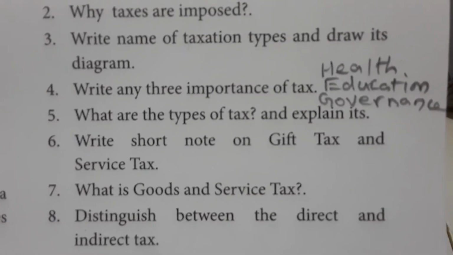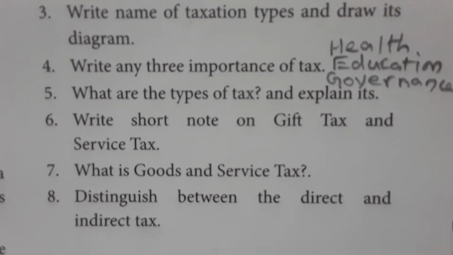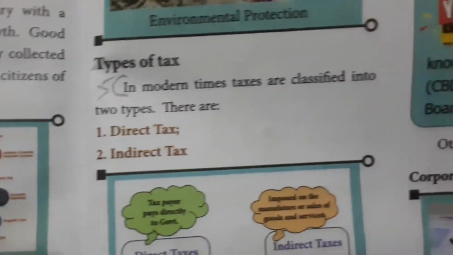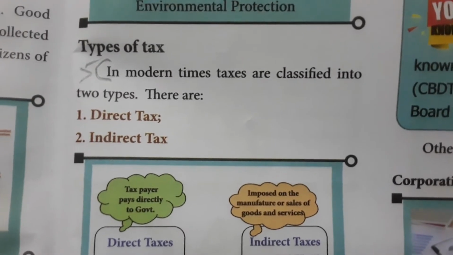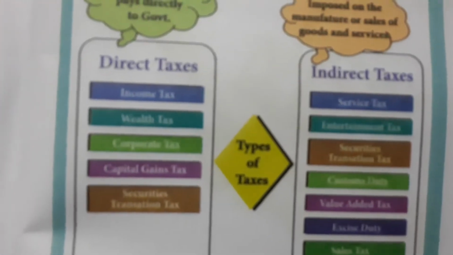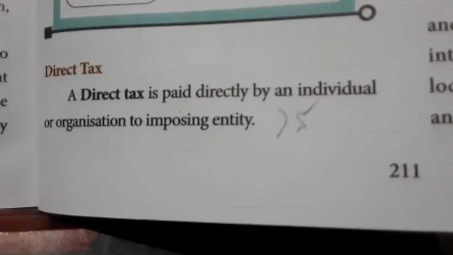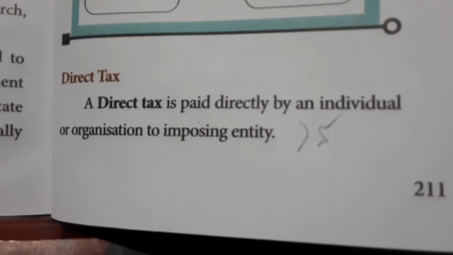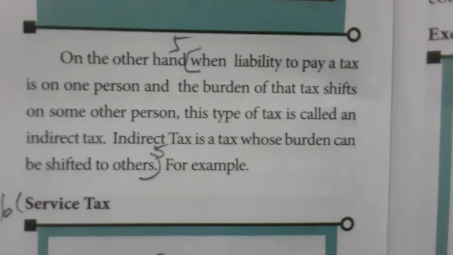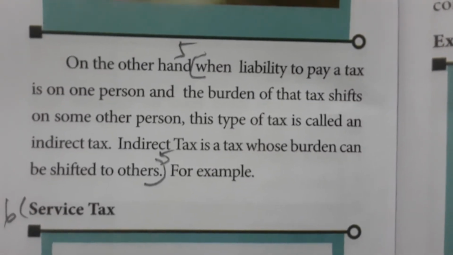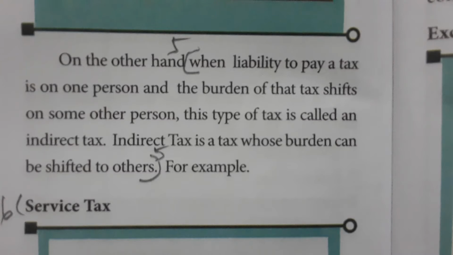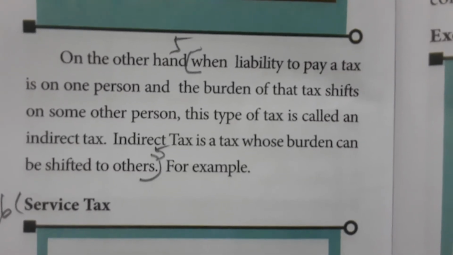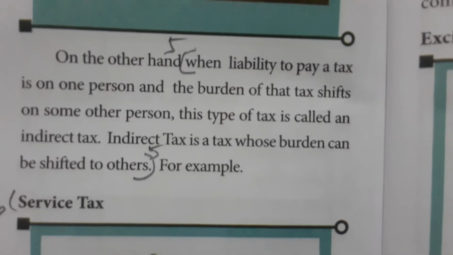And the fifth question, what are the types of tax and explain them. In modern times, taxes are classified into two types: direct tax and indirect tax. A direct tax is paid directly by an individual or organization to the imposing entity. When the liability to pay a tax is on one person and the burden of the tax shifts to some other person, this type of tax is called an indirect tax. Indirect tax is a tax whose burden can be shifted to others.